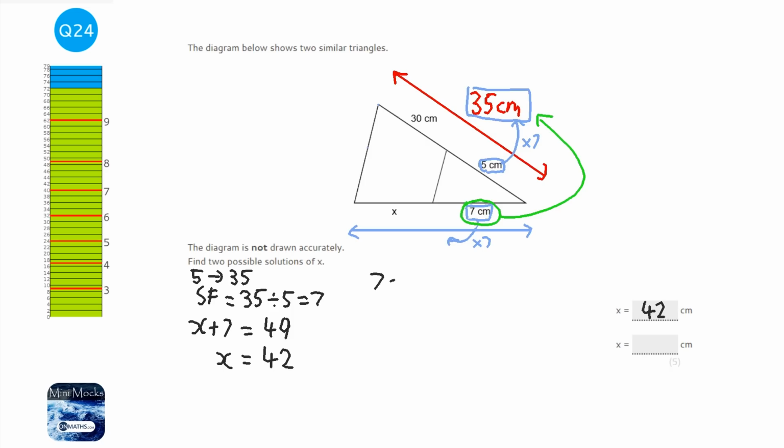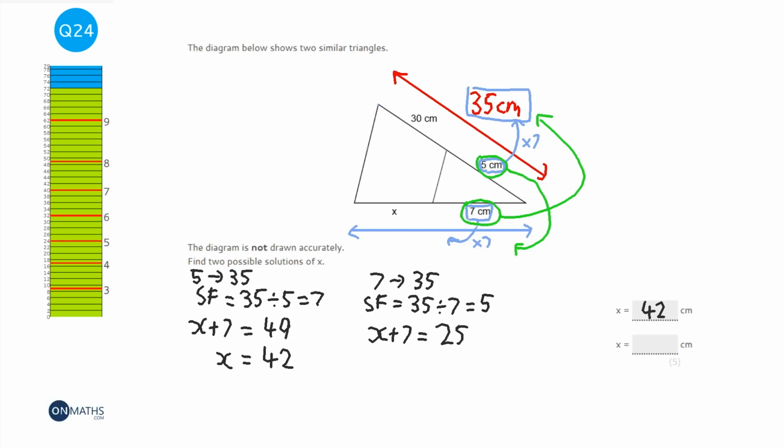So it could be that the 7 corresponds with the 35 centimeters. So the scale factor then would be 35 divided by 7, which is 5. So if the scale factor is 5, then we're going to look at this top one here, the 5 centimeters here, and times that by 5 to get to the x plus 7. So it'd be x plus 7 equals 5 times 5, which is 25. And then take away the 7 both sides, which would be 18.